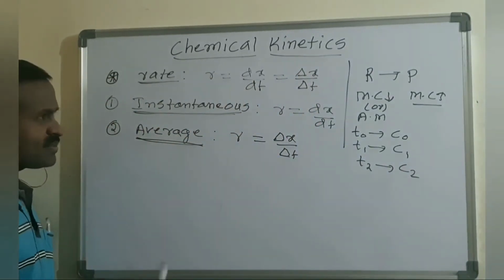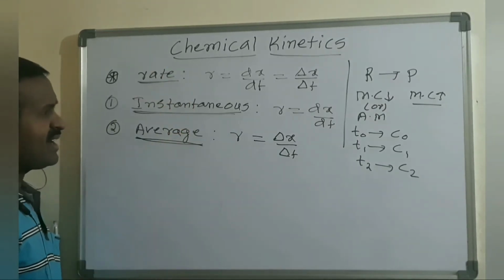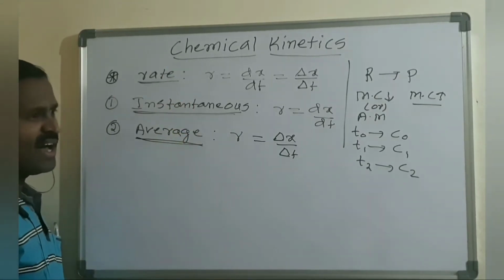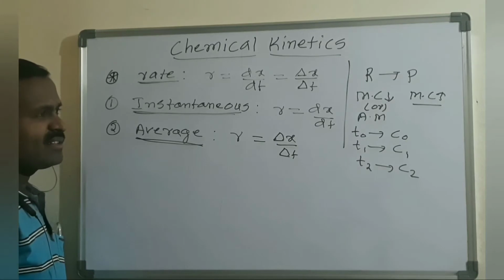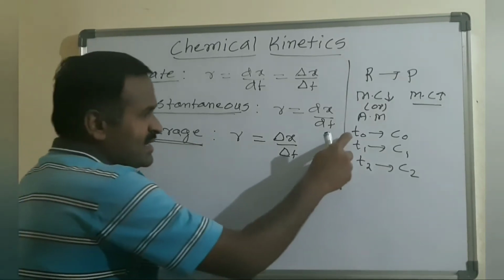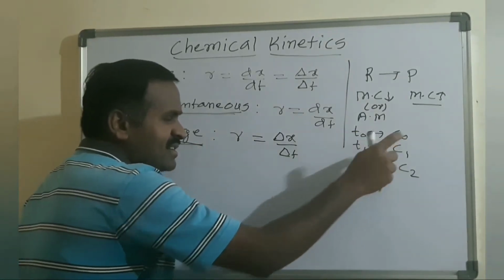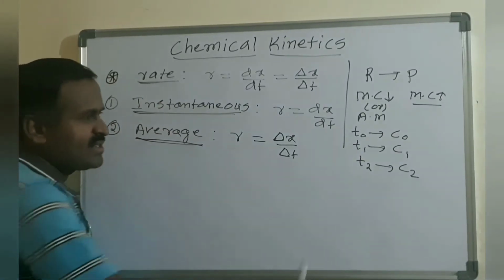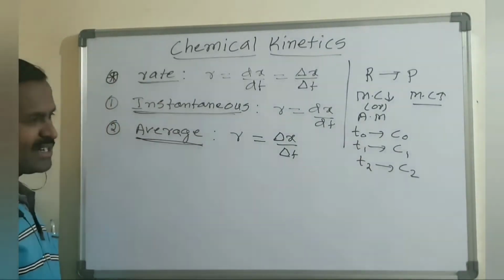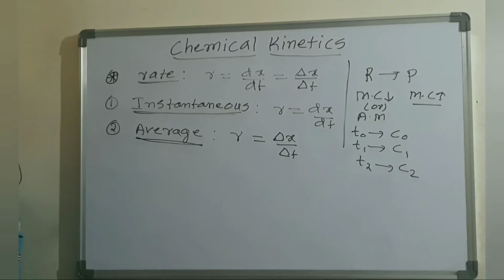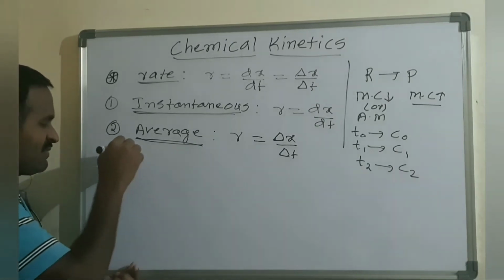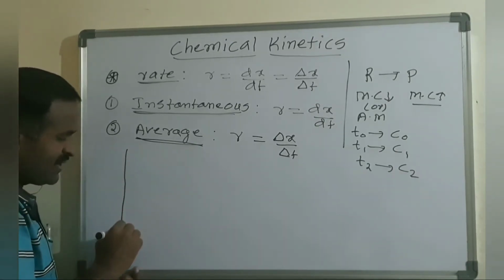So generally when we are writing the rate, either the instantaneous rate or the average rate, we write that at t naught the concentration is C naught, at t1 the concentration is C1, and at t2 the concentration is C2. If I plot a graph between them,